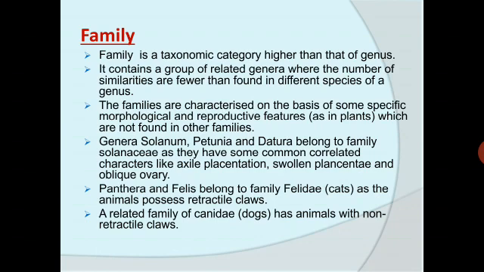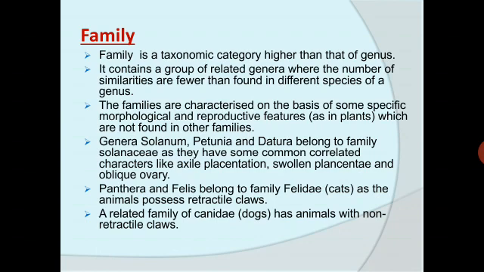The families are characterized on the basis of some specific morphological and reproductive features which are not found in other families. Genera Solanum, Petunia, and Datura belong to family Solanaceae as they have some common correlated characters like axile placentation, swollen placentae, and oblique ovary.